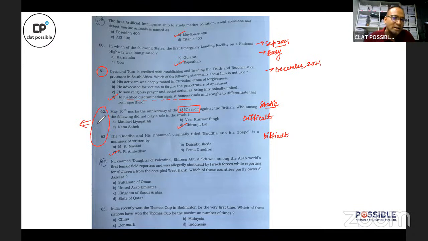All right. This is a pure guess that looks like the paper setter was influenced by the fact that it is Dr. Ambedkar's anniversary in April. His birth anniversary falls in April. And on 10th of May was the anniversary of Revolt of 1857. So looks like this paper was set sometime in April, May. Looks like this paper was set up sometime around 15th of May. And this is why the news that were there in the newspaper at that time were at the top of the mind of the examiner, and hence these two questions. Correct? But once again, this is a pure guess. Don't make any conclusions about this.